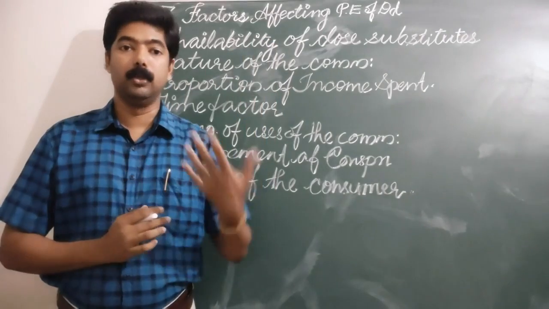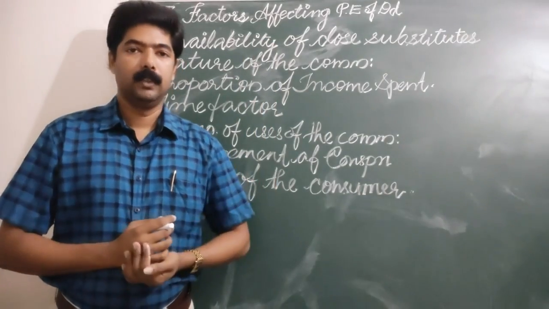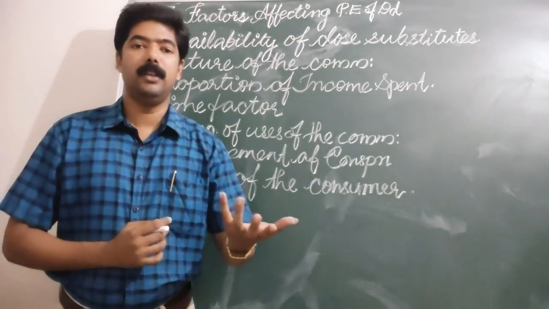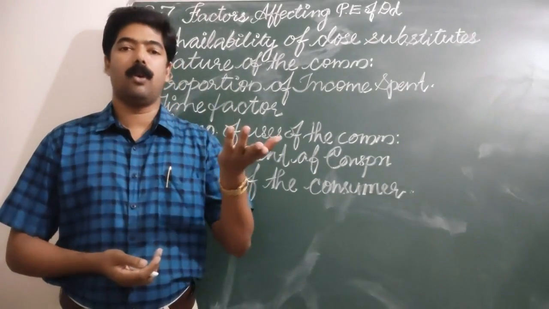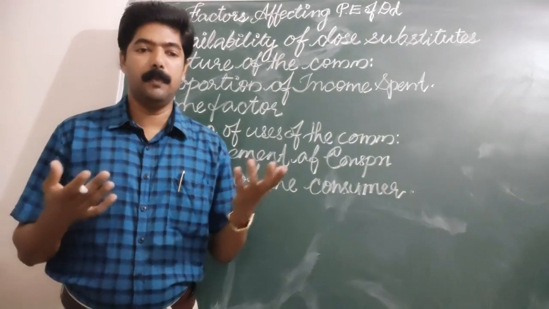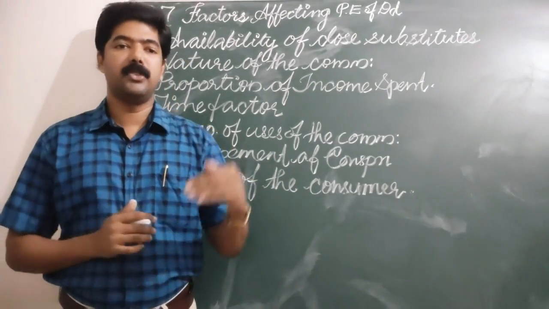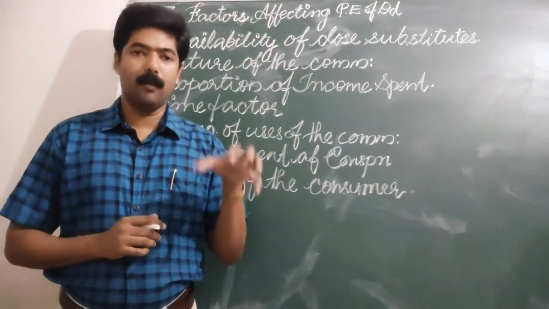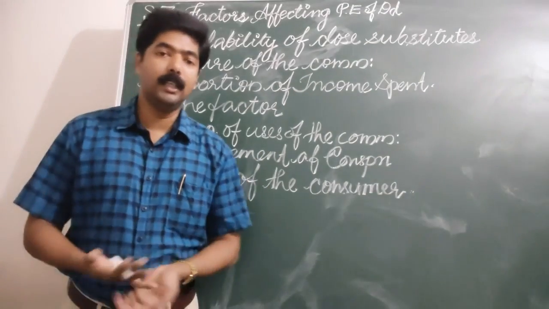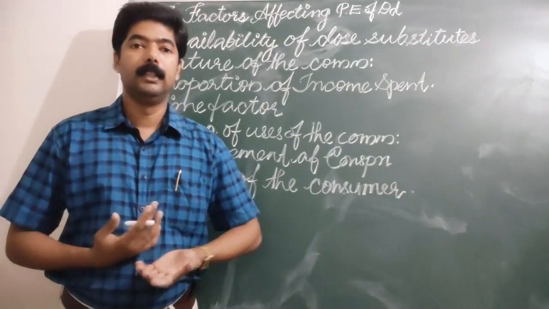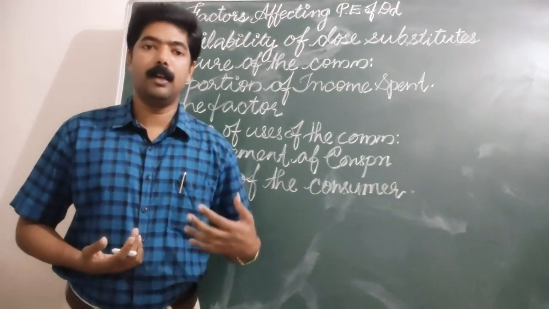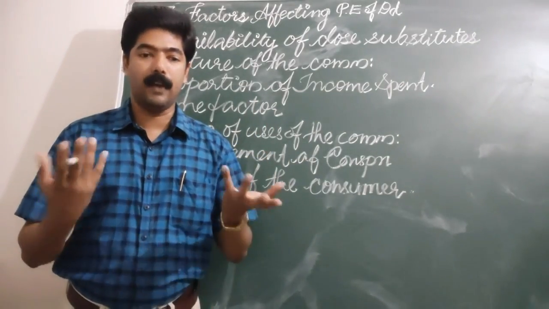A drunkard, one who continuously uses alcohol, a chain smoker or a drunkard, such people are addicted to consuming the commodity that provides more and more utility. We must use it, because we are rational in nature. We utilize the commodity to maximize satisfaction.